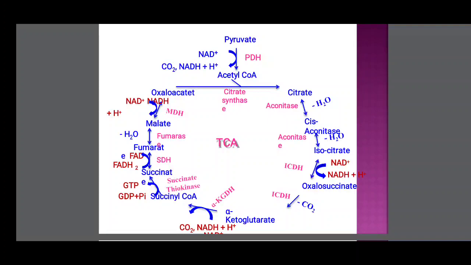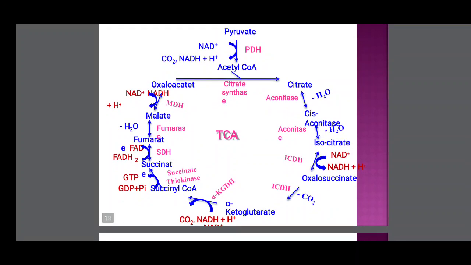Fourth reaction, isocitric acid is converted to oxalosuccinic acid. In this reaction, one NADH is formed. Oxalosuccinic acid is converted to alpha ketoglutarate. In this reaction, one carbon dioxide is released. Alpha ketoglutarate is converted to succinyl coenzyme A. In this, one carbon dioxide molecule is released and NADH is formed.